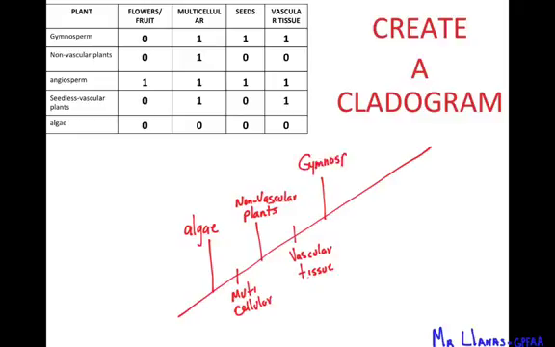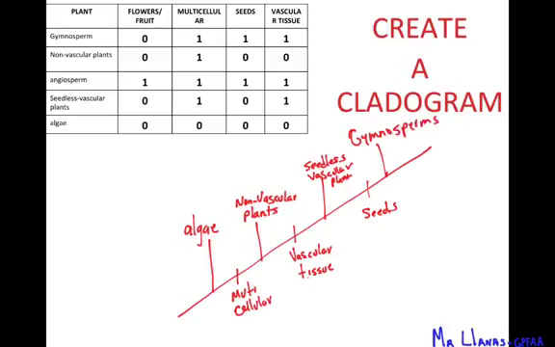If you look at your chart, gymnosperms do have vascular tissue, but we need to put something else. This is not gymnosperms. This is actually seedless vascular plants. So we can add that, seedless vascular plants. Okay. And then we add the other characteristic, which would be seeds. And then this is where we would put our gymnosperms.